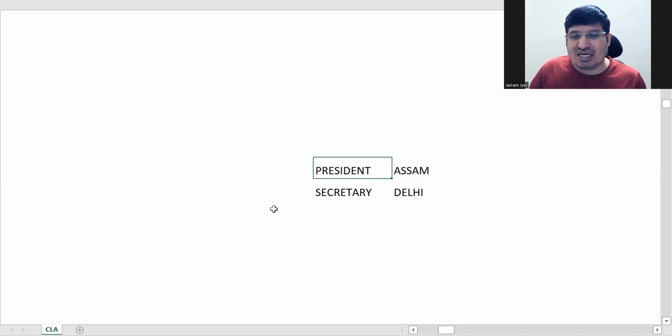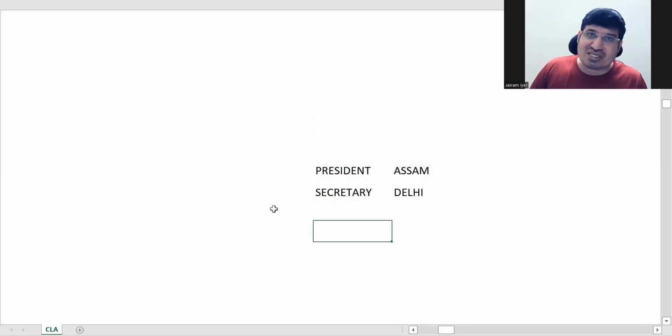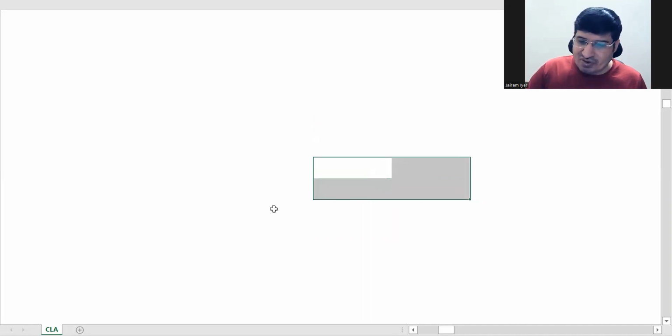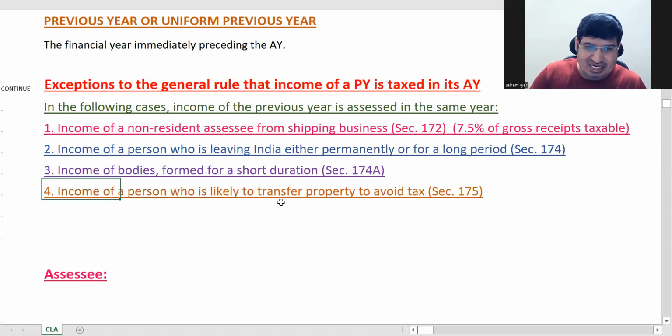Go to the president. President is in Assam somewhere. So he may say, no, I am not maintaining. Actually, it's some other person. Okay, all these things can happen, and you've got people from all around India. So it becomes tough to collect tax. So income of bodies formed for short duration is taxed in the previous year itself.